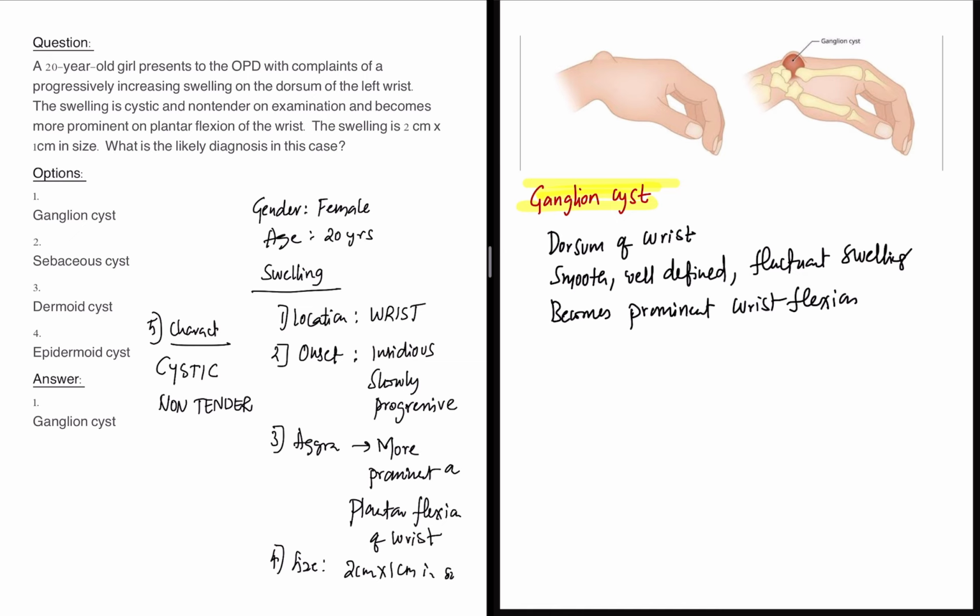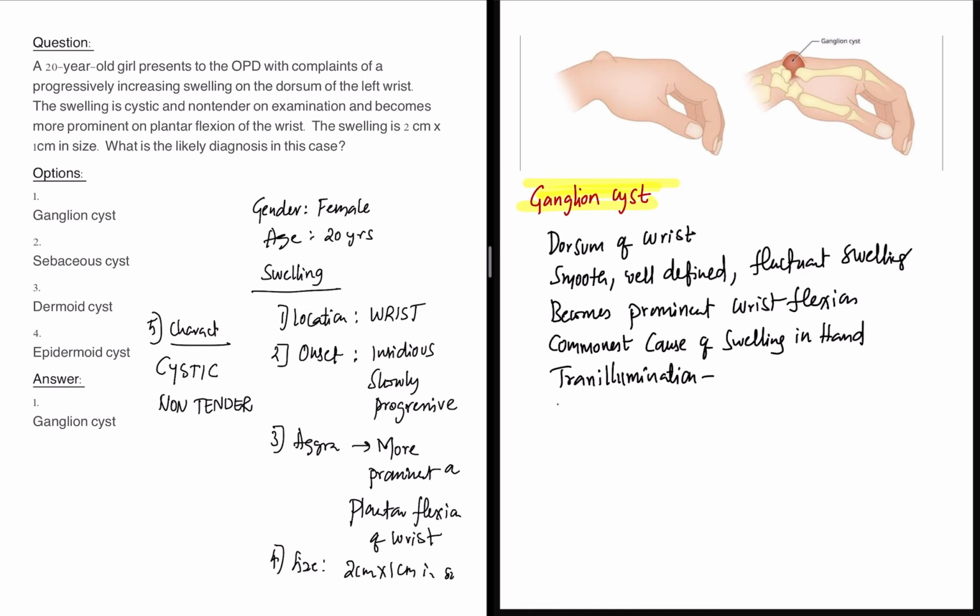You know, this ganglion cyst is the commonest cause of hand swelling. That's why the question has come up. Whichever is common, they will ask questions on, right? It is the commonest cause of swelling in the hand. One important feature: it is trans-illuminant, that is, trans-illumination is positive in these cases.